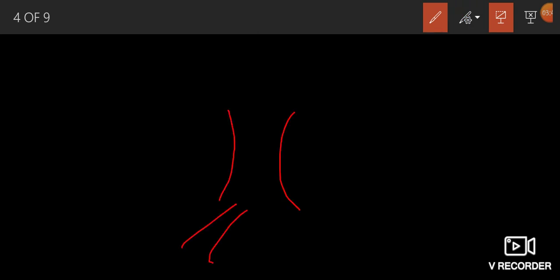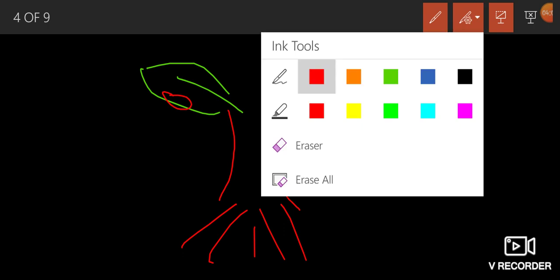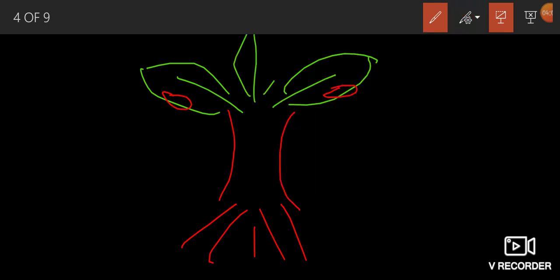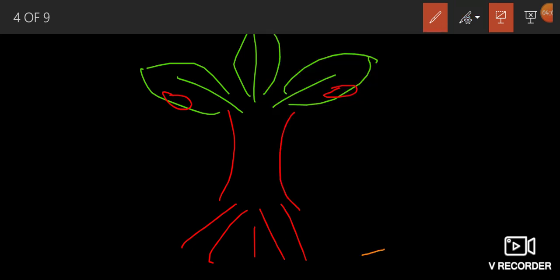The plant body shows roots and also shoot system, that is leaf, and this one is stomata in the leaf. Water moves from soil to roots. Then xylem shows root pressure.